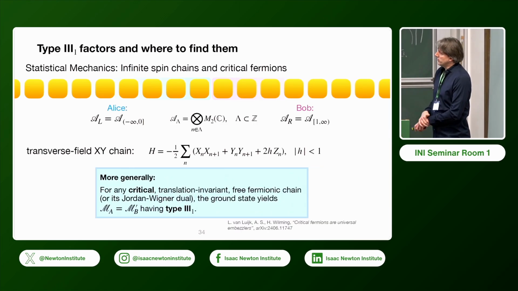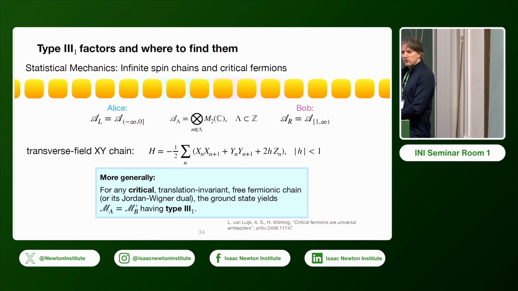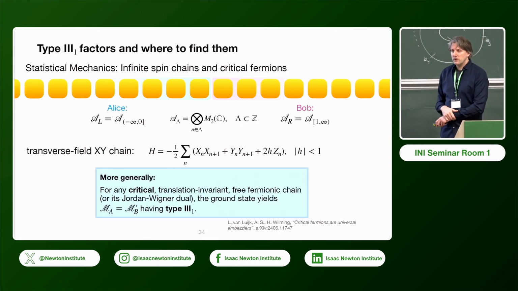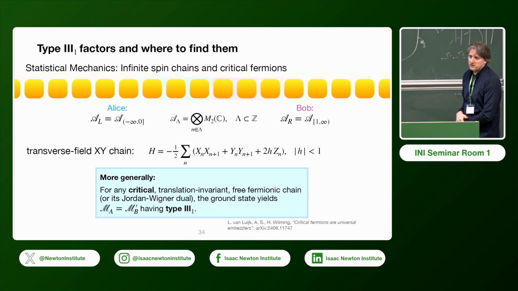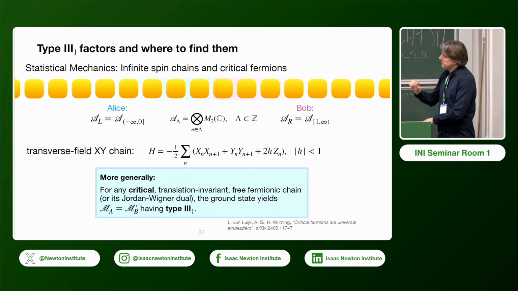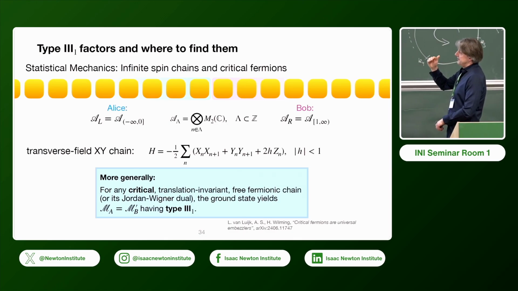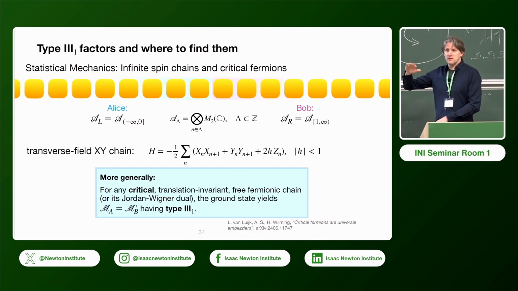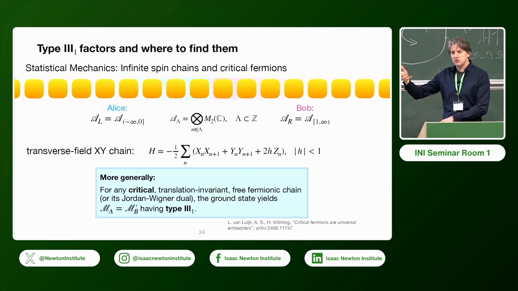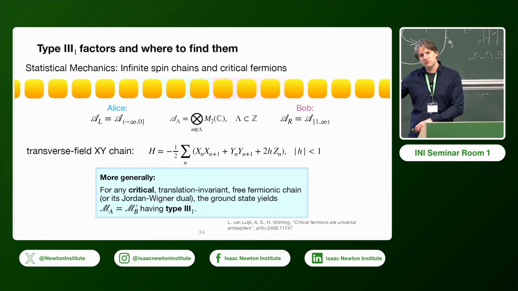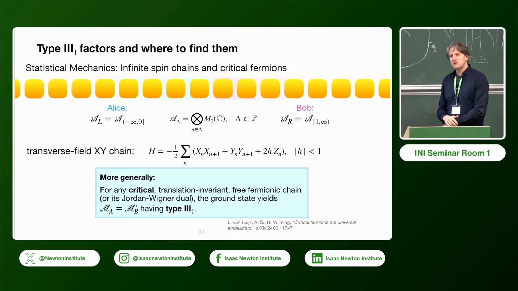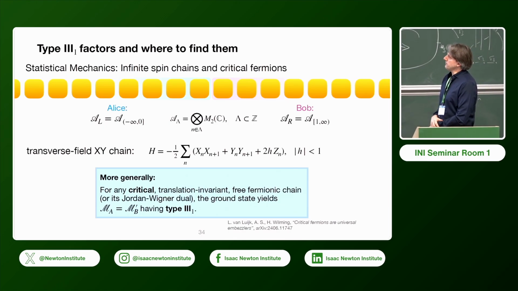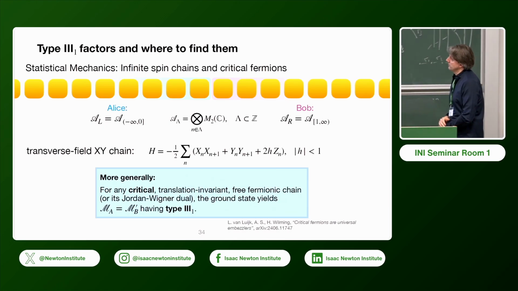And more generally, what we have also shown is that if you take any critical translation invariant free fermionic chain, or its dual spin chain via the Jordan-Wigner transformation, then you also have this type 3-1 property. And I don't know, maybe some of you know, but in the case of gapped systems, so away from criticality, there are results of Matsui which say that in that case you always get type 1. So there seems to be a dichotomy: either you have a gap, you get type 1, or it's critical, and then you get the type 3-1 case.